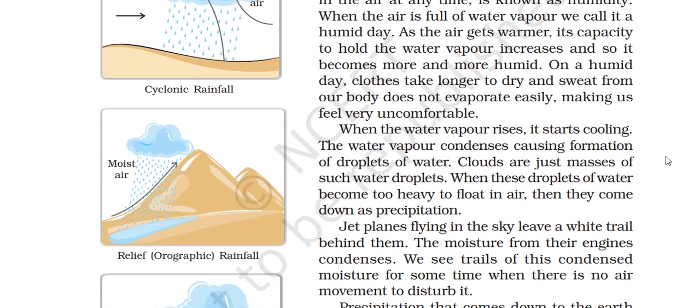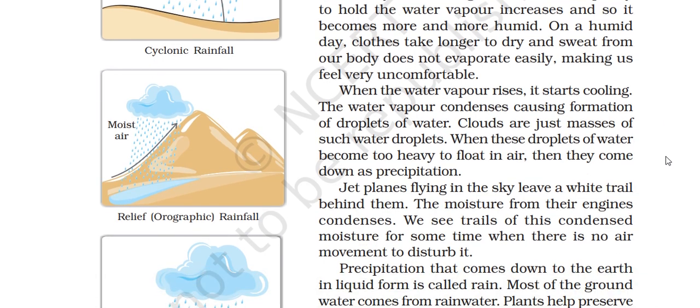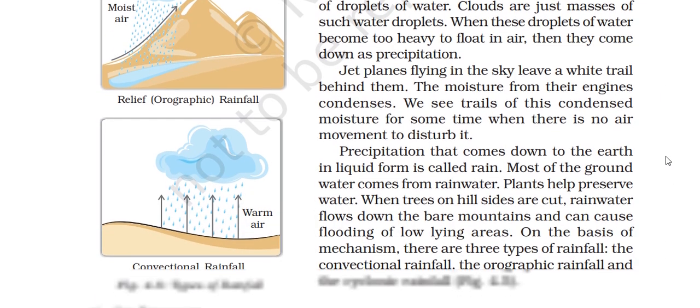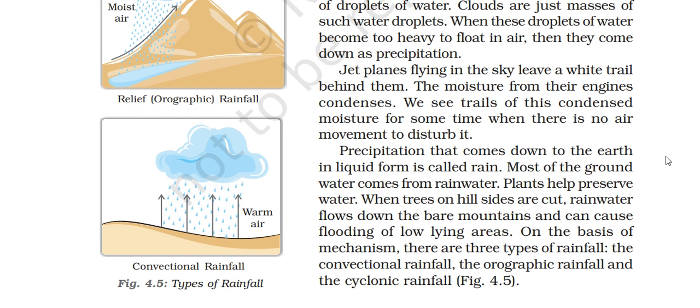When these droplets of water become too heavy to float in air, they come down as precipitation. Jet planes flying in the sky leave a white trail behind them. The moisture from the engines condenses. We see a trail of this condensed moisture when there is no air movement to disturb it. Precipitation that comes down to the earth in liquid form is called rain. Most of the ground water comes from rainwater. Plant trees to help preserve water. When trees on hillsides are cut, rainwater flows down the bare mountain and causes flooding of low-lying areas.